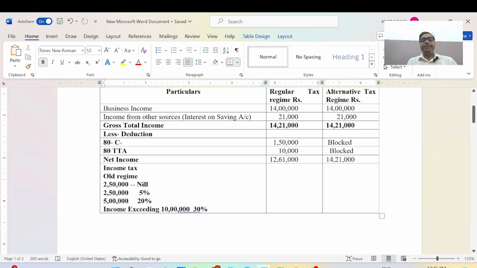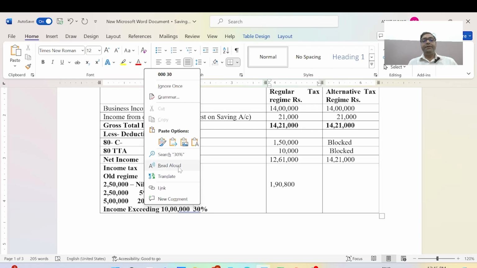Here I mention nil, and the next amounts, and the total will be 1 lakh 90,800 rupees as per the old regime.